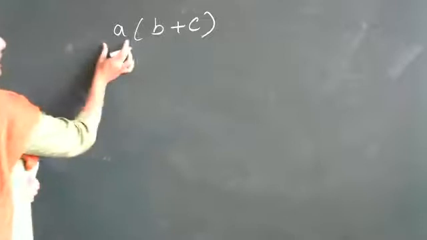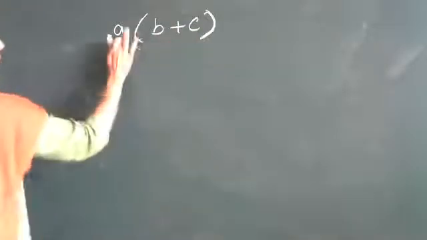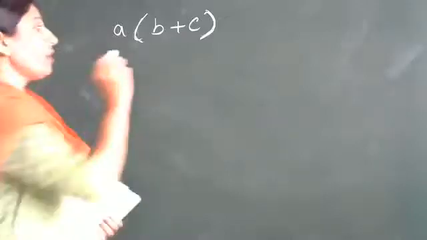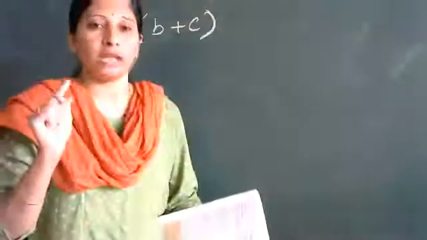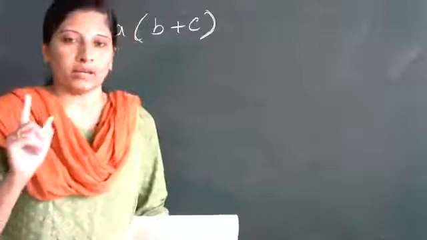Both will be there. Bracket is there, and any sign is not there, which means multiplication will always be there. Whenever a bracket is there and no sign is there, you always have to multiply.